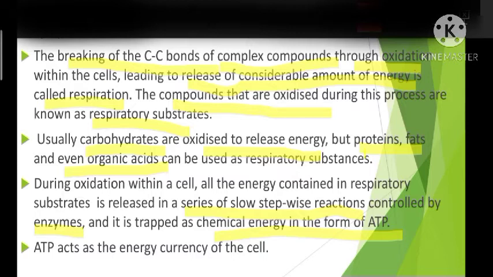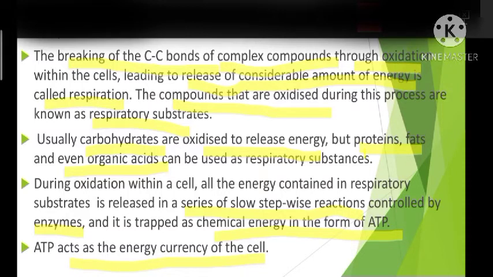What is ATP? ATP is adenosine triphosphate. Okay, so the ATP molecule has three phosphates, and the bond which is present between these phosphates is a high energy bond which can store more amount of energy in it, and when it is broken it can release a considerable amount of energy. Okay, so ATP acts as the energy currency of the cell.